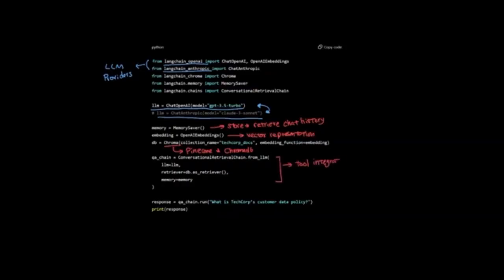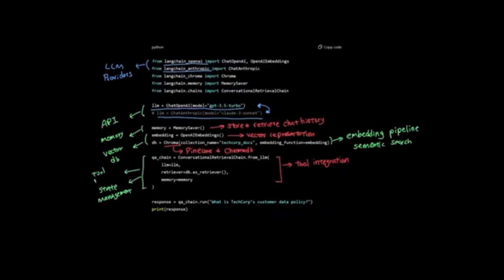Finally, tool integration allows the agent to access external systems. So if you need to query TechCorp's customer database, you can simply create a tool that the agent can call when it determines customer-specific information is needed. Without LangChain, you would need to build all of this infrastructure yourself: API management for multiple LLM providers, vector databases, SDKs, embedding pipelines, semantic search logic, state management, memory systems, and tool routing.